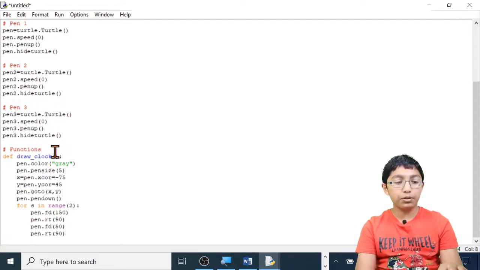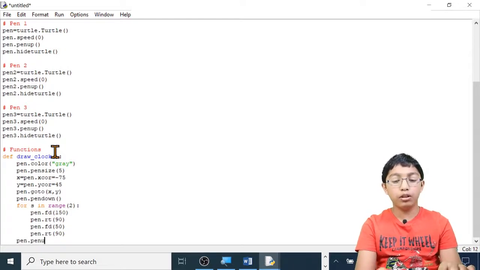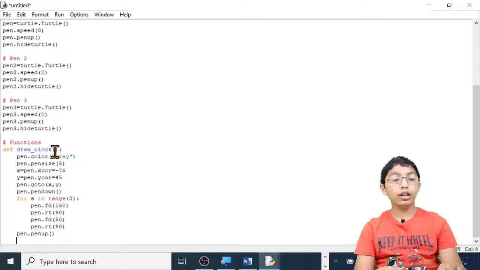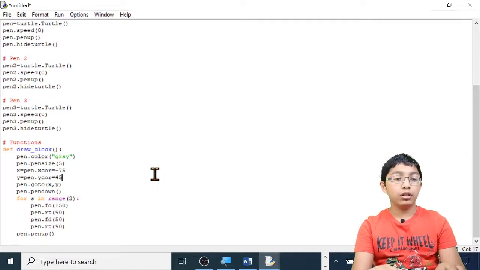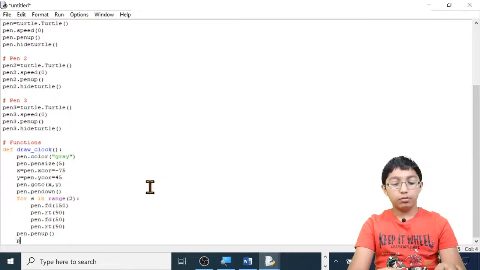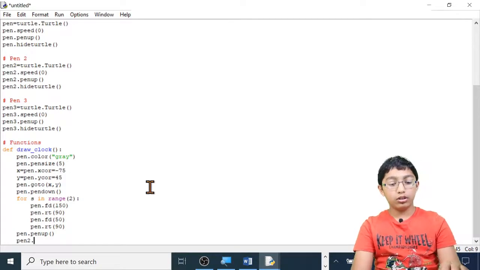Now let's put the pen up so it doesn't draw anything. Pen dot pen up, open brackets, close brackets. Now let's move on to the second pen, otherwise it will draw a line because it's updating with the time module. So let's do pen 2 dot color.